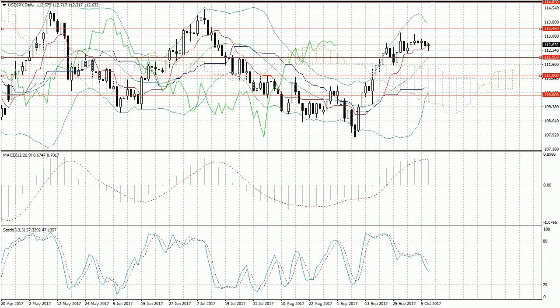Last week, the pair dollar to yen tried to consolidate above the level of 113.0. However, it failed to keep it, and the rate moved to downward correction. The first target of the correction is the level of 111.95. Breaking through it will be a signal for the formation of a downward trend and open the way to the levels of 111.0 and 110.0.